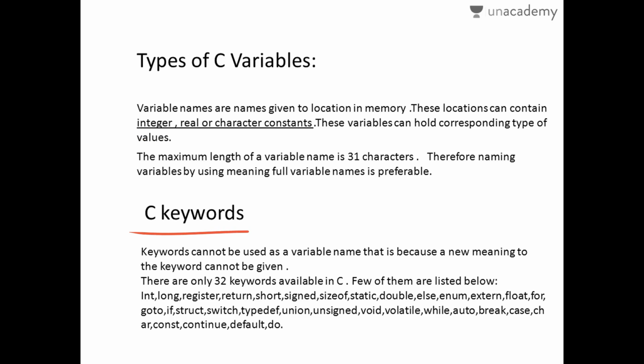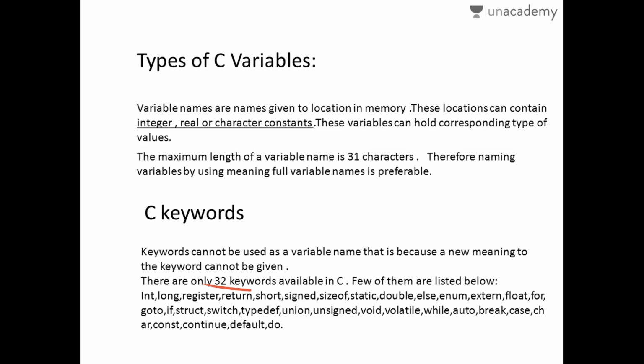When I come to keywords, these keywords cannot be changed whenever you want in the program that you have to write. There are only 32 keywords available in C. These 32 keywords are constant, that means the meaning cannot be changed anywhere in the program.